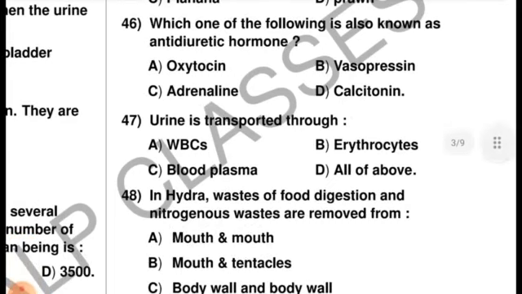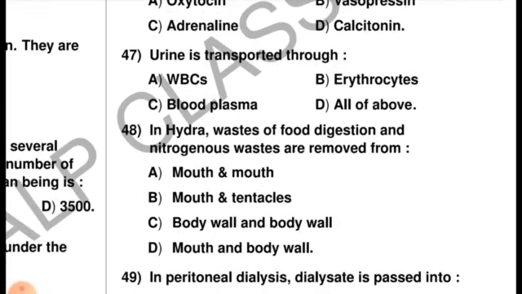Urine is transported through WBC, erythrocyte, blood plasma, or all of the above. Urine is transported through the blood plasma, and because of this the right option is option C.